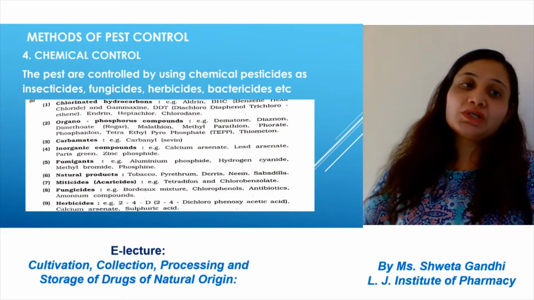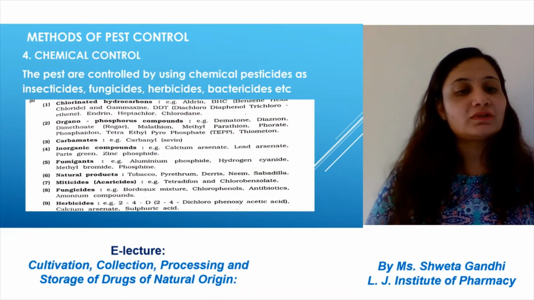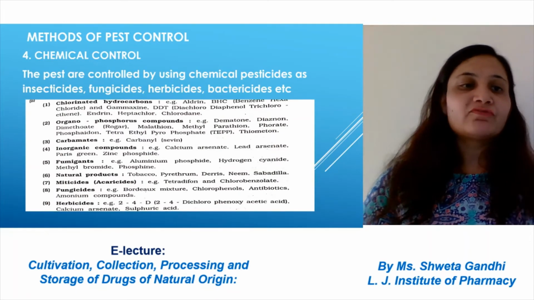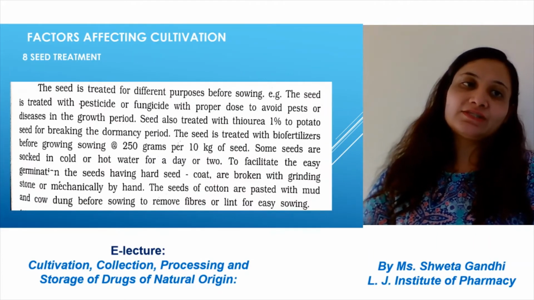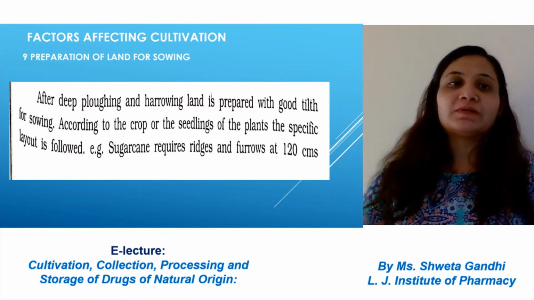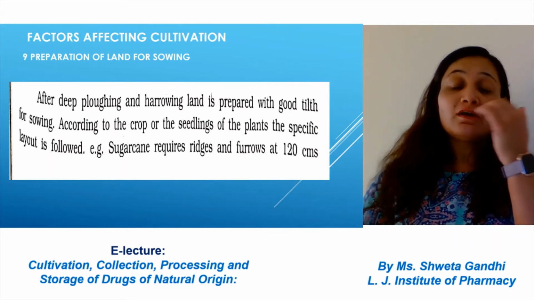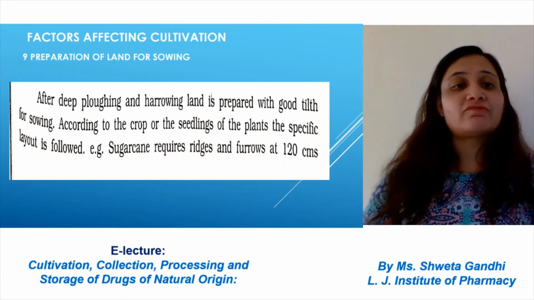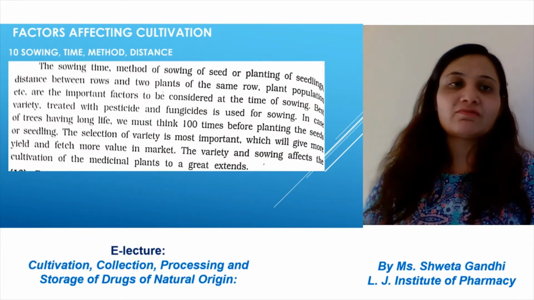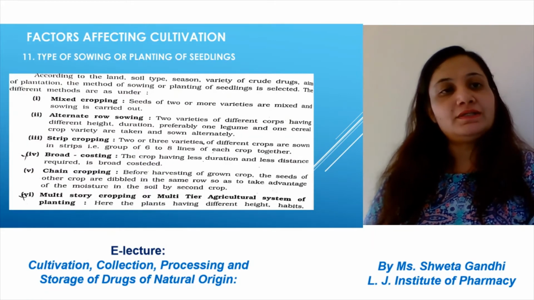This is the biological control. Chemical control involves fungicides, herbicides, fumigants, inorganic compounds like zinc phosphate. Then variety of medicinal plant, proper seed treatment, preparation of land for sowing. Proper land should be washed out, which is the best land for the cultivation. Deep ploughing is required. Sowing time, method and distance.